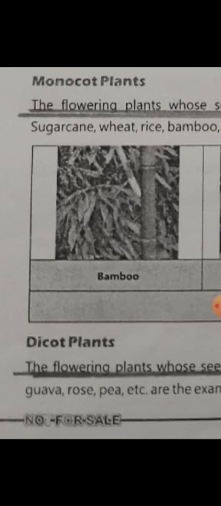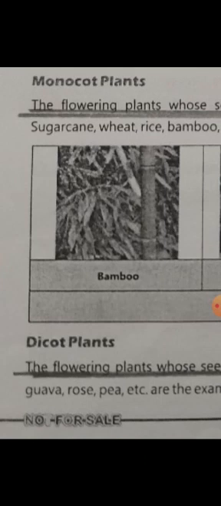You can understand from the name monocot: mono means one, cot is for the cotyledon. So those plants whose seeds consist of only one cotyledon are called monocot plants, while those plants whose seeds consist of two cotyledons are called dicot plants, because di is for two and cot is for cotyledons.